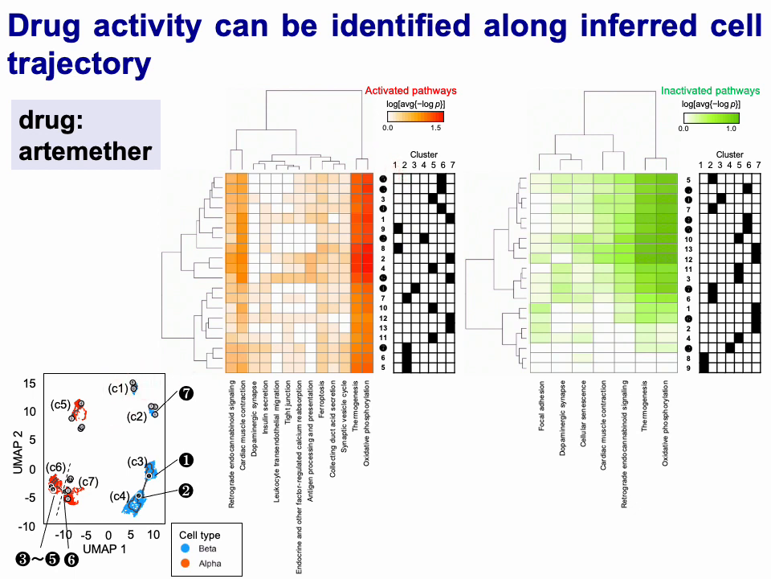Nodes in the same cluster tended to have similar pathway regulation. However, there were some exceptions. Therefore, the pathway trajectory analysis makes it possible to identify drug activity along the inferred cell trajectory and to discover potential relationships among different clusters.